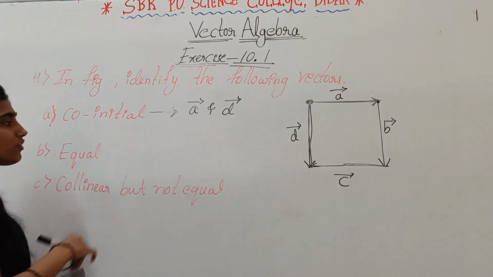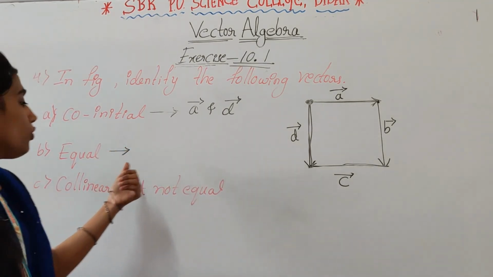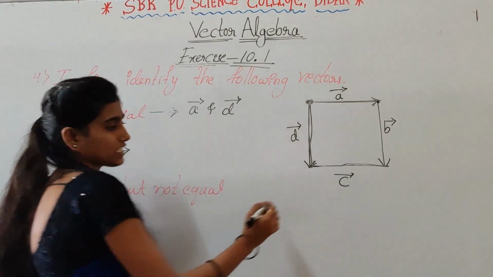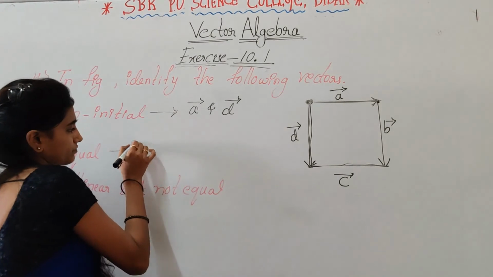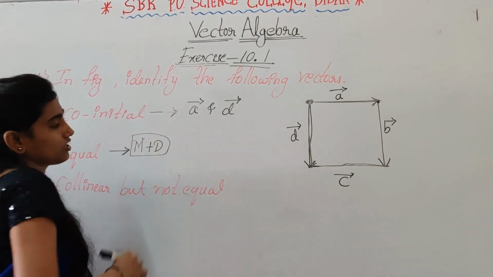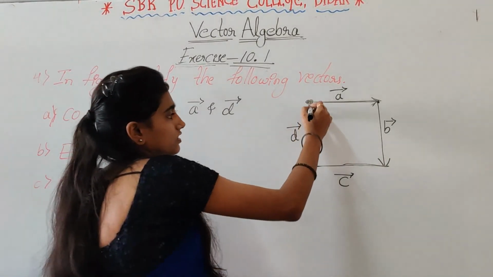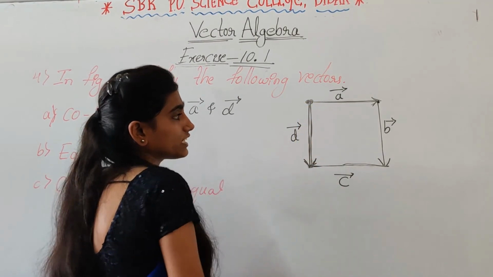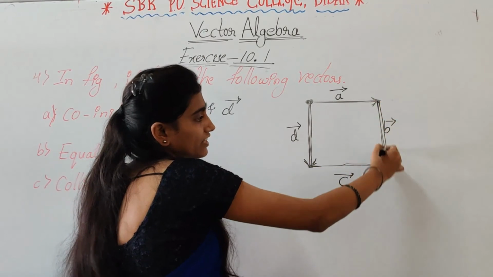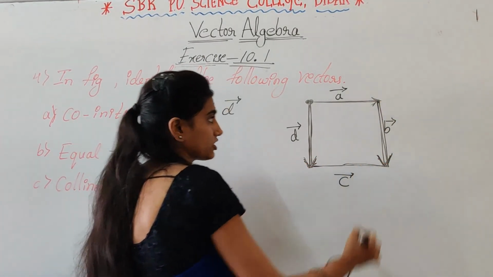Then next one, equal vectors. So two vectors are said to be equal if their magnitude as well as direction, magnitude plus direction both should be same, right? So here vector D and vector B both are having same magnitude and also same direction, right?